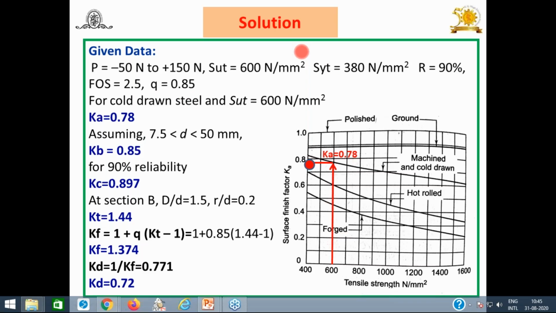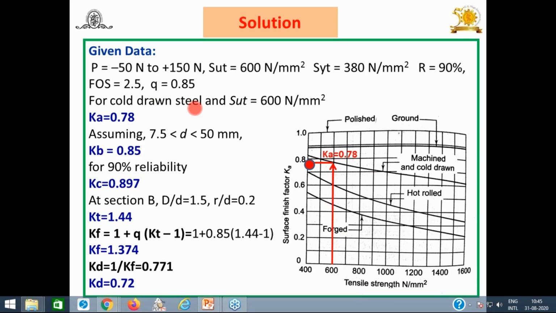So first of all, find out the endurance limit. How to find out the endurance limit? You know the approximate estimation method. SE is equal to Ka into Kb into Kc into Kd into SE dash. And what is SE dash? It's a steel material, cold drawn steel. For steel, SE dash is equal to, you know very well, 0.5 SUT.